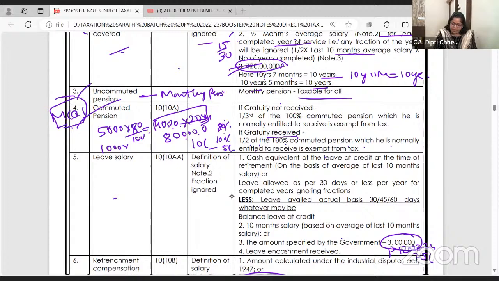If gratuity is received, then 1/3 of the 100% pension is exempt. If gratuity is not received, then half of the 100% pension is exempt.